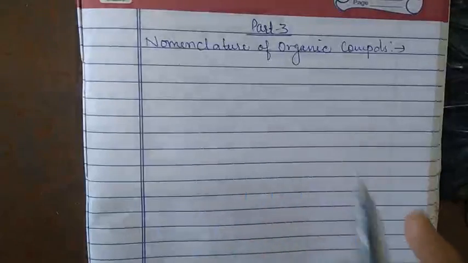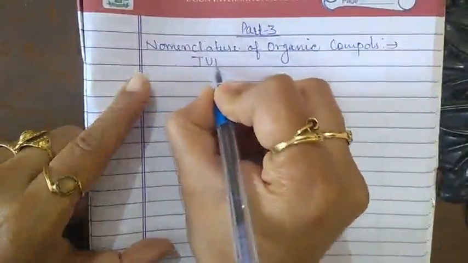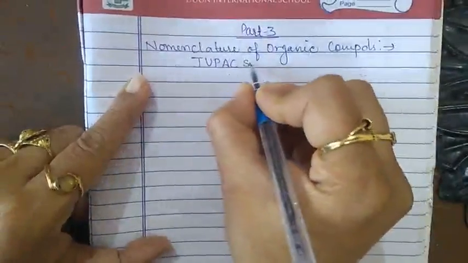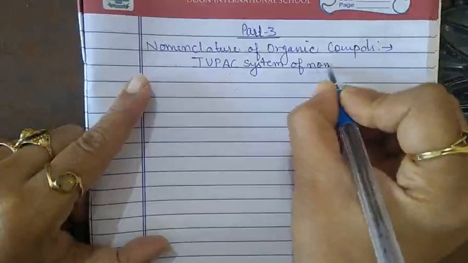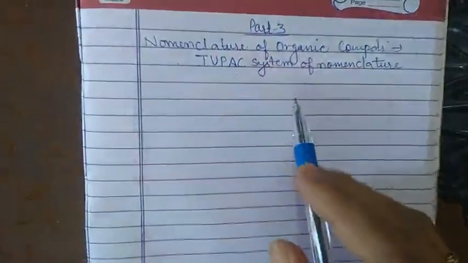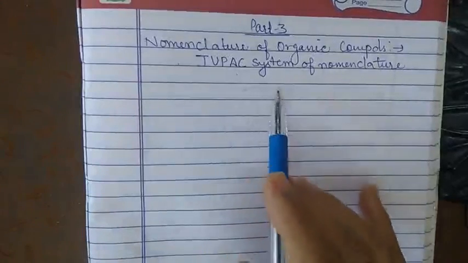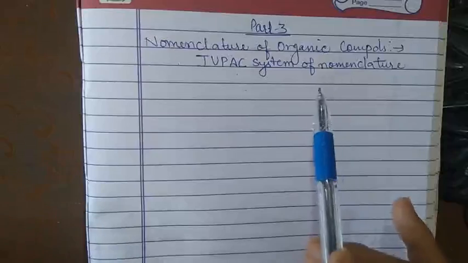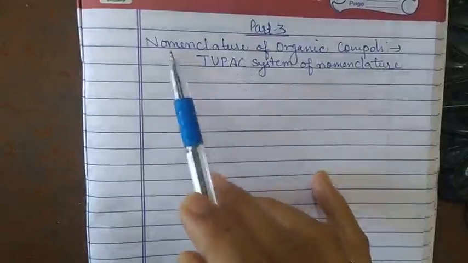The most advanced and systematic method is called IUPAC, that is the IUPAC name, or the IUPAC system of nomenclature. IUPAC proposed the most accurate name for the organic compound, and it is an abbreviation.